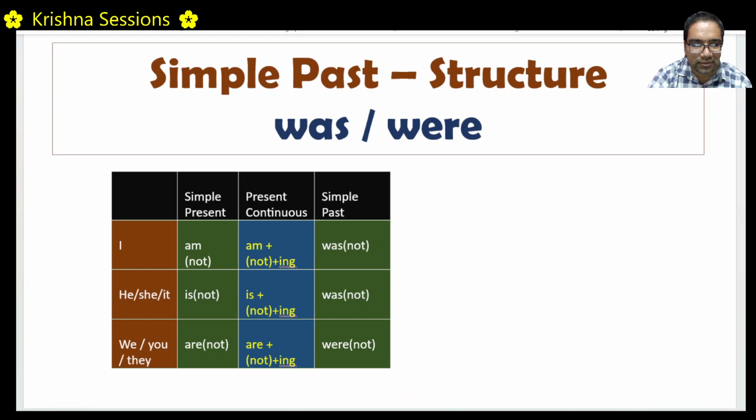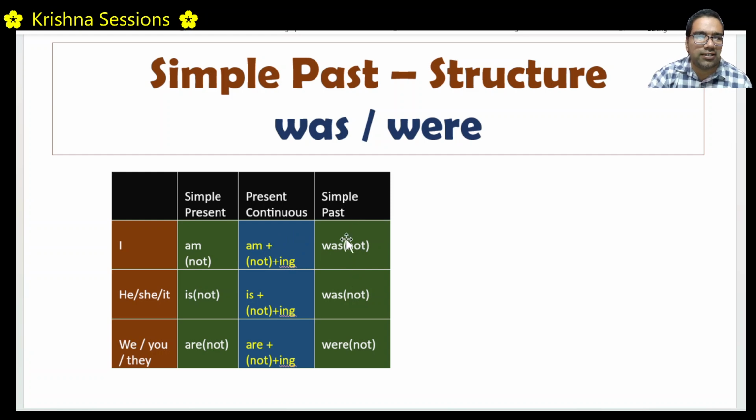Present continuous is the same thing. Am, is, are again in present continuous plus ing. For example, I am doing. He is singing. I am singing. This ing form of the verb will come. They are singing. We need a second verb in present continuous. In simple present, am is sufficient. In present continuous, we need am plus a second verb.